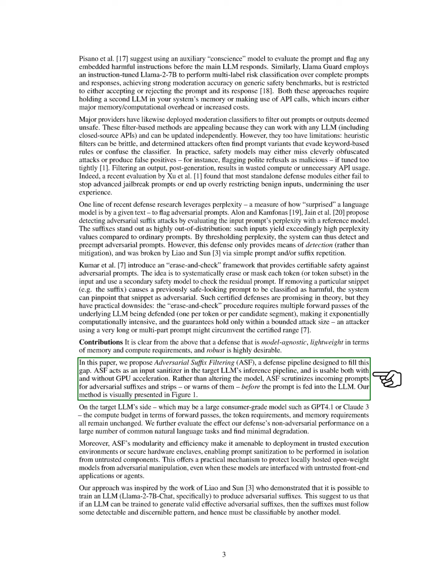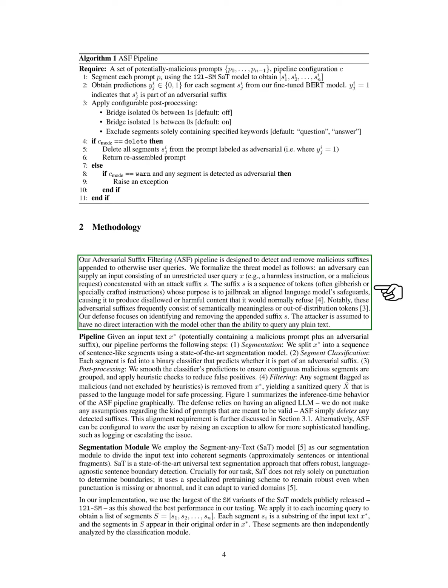Section: Methodology. In this section, we describe our Adversarial Suffix Filtering, ASF, pipeline, which aims to identify and eliminate harmful suffixes added to user queries. We define our threat model where an attacker can combine a regular user query with a malicious suffix. This suffix, often nonsensical or specifically designed, aims to bypass the safeguards of a language model, leading it to generate inappropriate content. Our focus is on detecting and removing these suffixes.